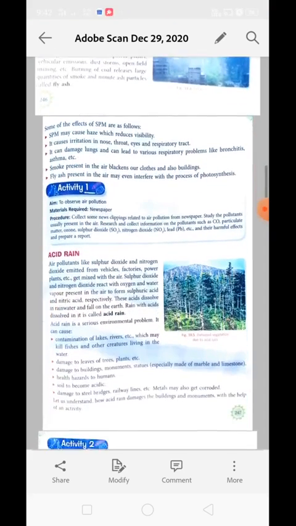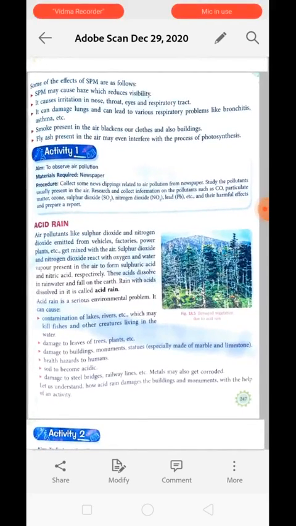Now over here we have some of the effects of SPM. First, SPM may cause haze which reduces visibility. When suspended particulate matter is present in the environment, what will happen? Whenever light strikes these tiny solid objects which are opaque in nature, the light will get absorbed and some of it will get reflected back. This makes the environment hazy, because the light reflected back by these SPM will never reach our eyes, and we receive a lower amount of light, so the front scenery becomes blurry for us.